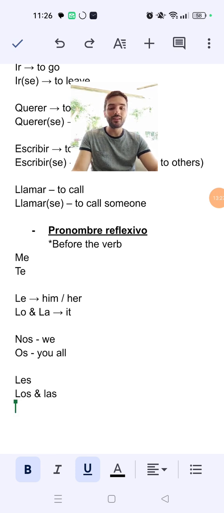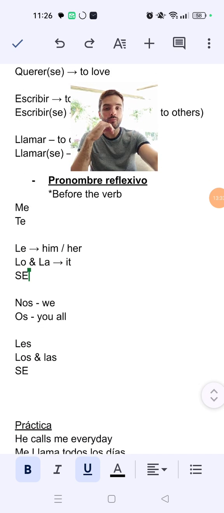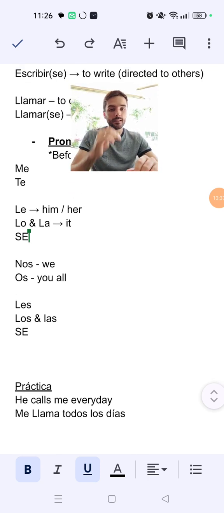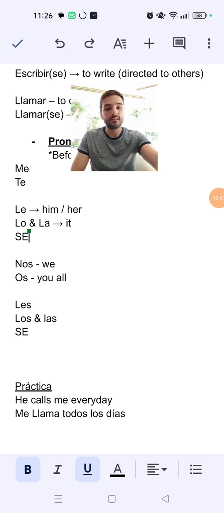And then we have this se here. We also have this se. I don't want to go very deep into this se right now. We will see it later on, but just to know that it exists, okay?